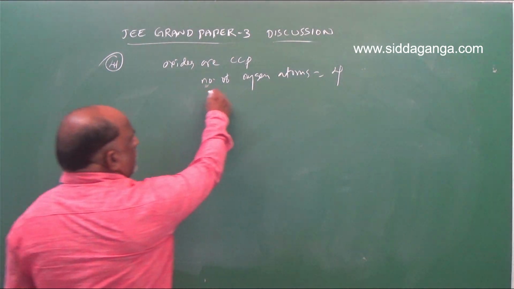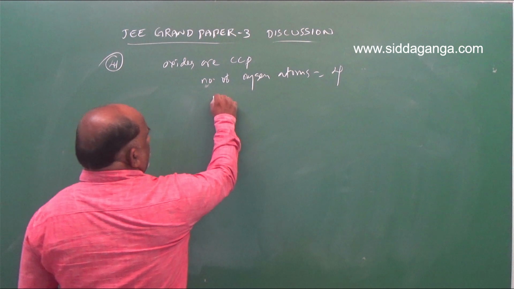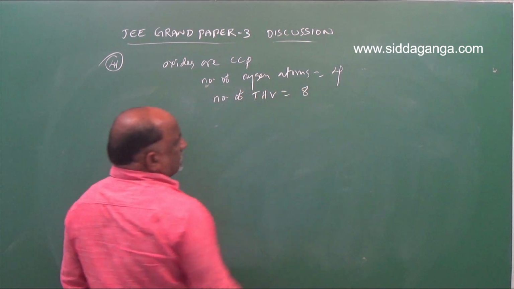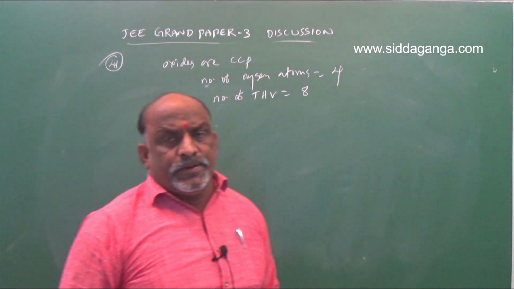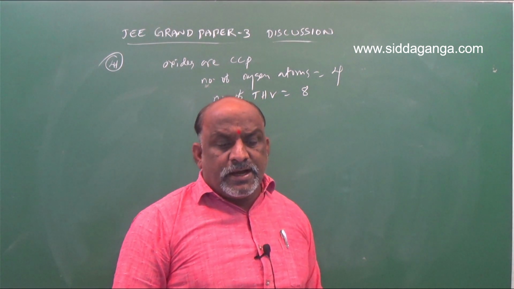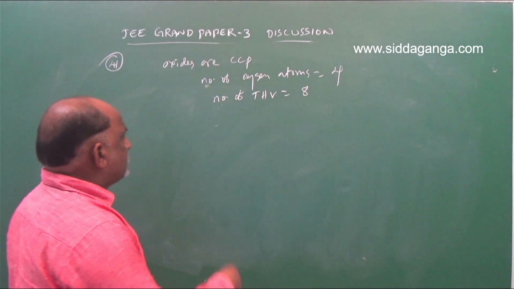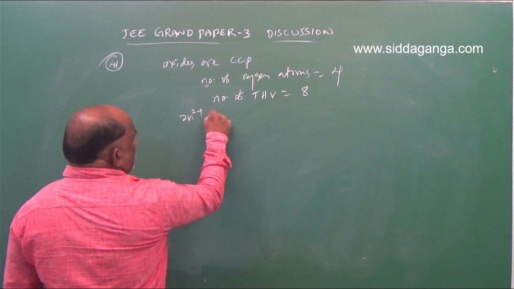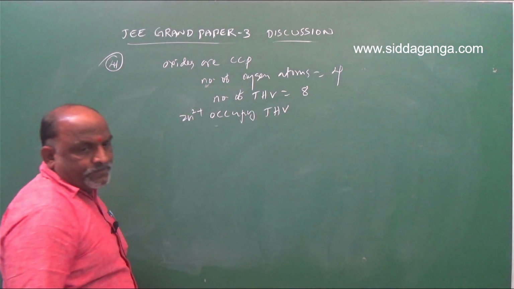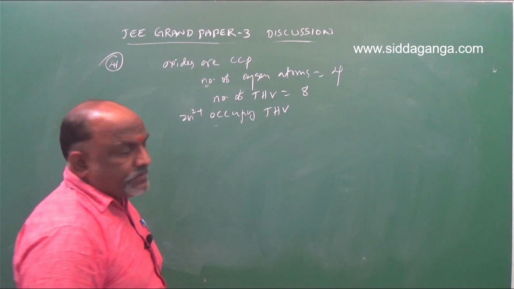So here number of oxygen atoms is 4. Number of tetrahedral voids is equal to 8, because 2n. Number of tetrahedral voids is 8. So here tetrahedral voids are occupied by Zn2+. How much is that? That is 1/8.